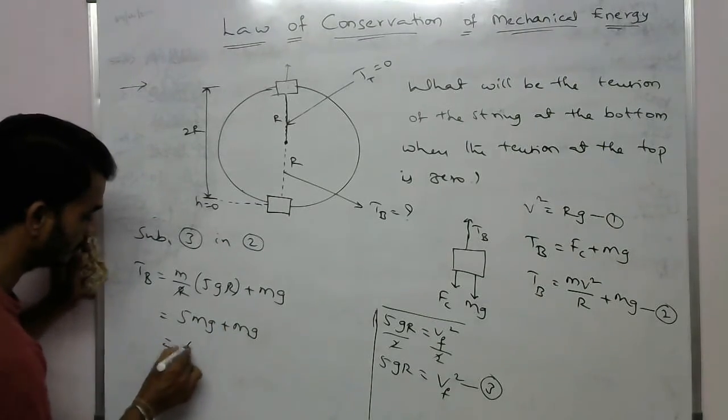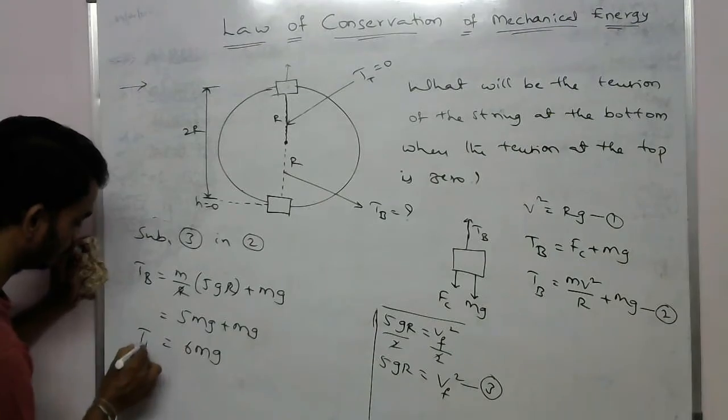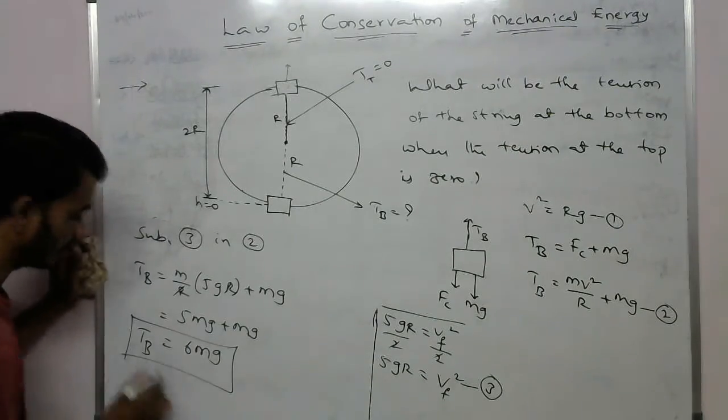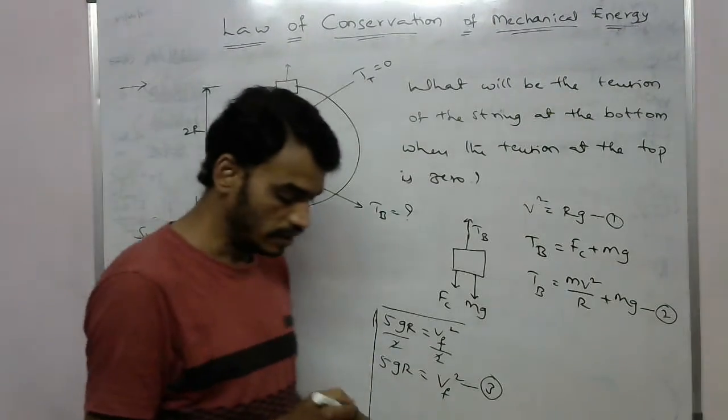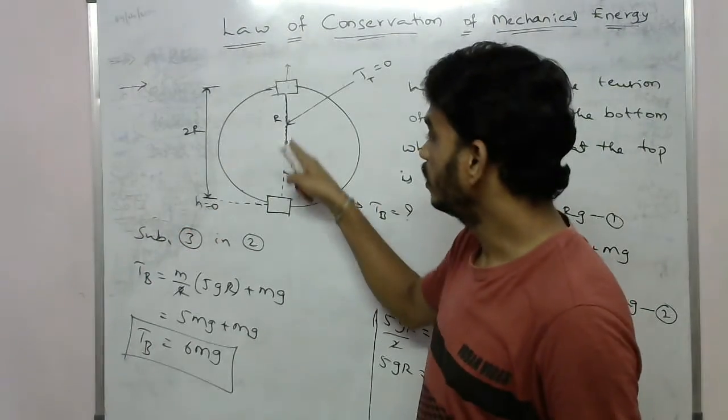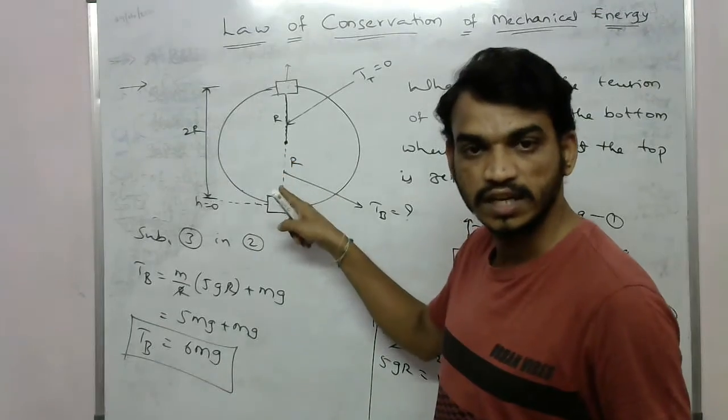So this is the tension of the string at the bottom.